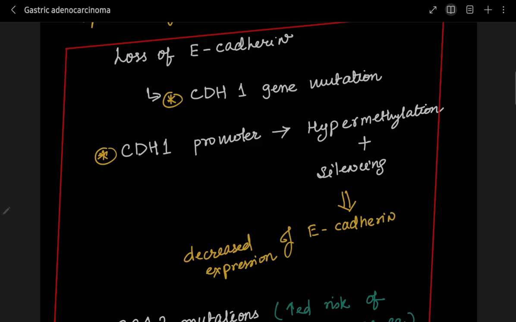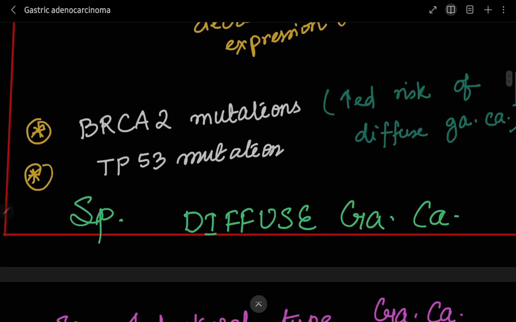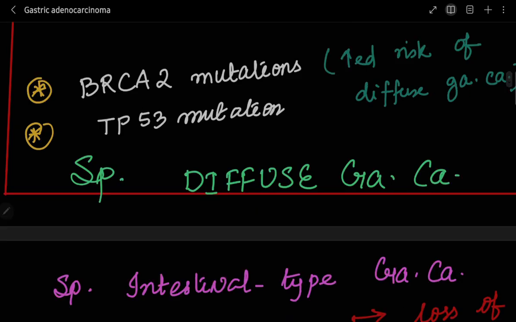Now the CDH1 gene has a promoter region which becomes hypermethylated, and silencing happens. So because of these two phenomena, again there is decreased expression of E-cadherin. Also, it has been seen that people with BRCA2 mutations have an increased risk of diffuse gastric carcinoma. And remember this, TP53 mutation is also liable for gastric adenocarcinoma, not only the diffuse but also the intestinal type, right?